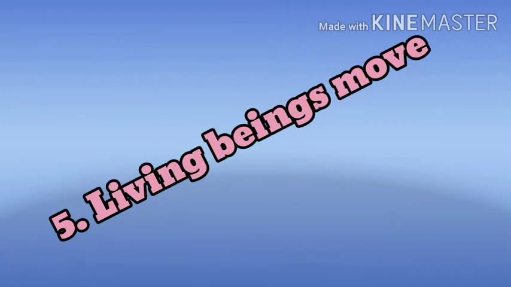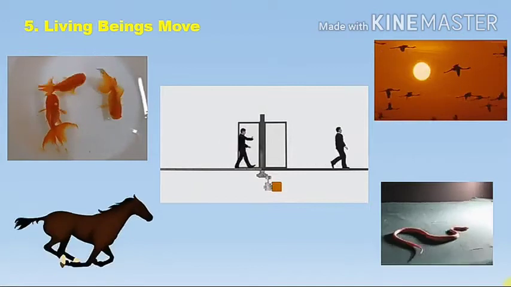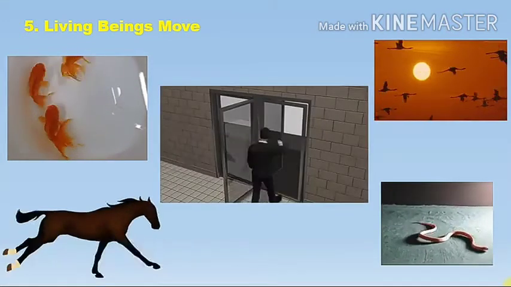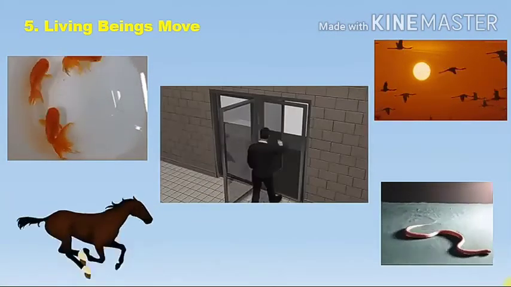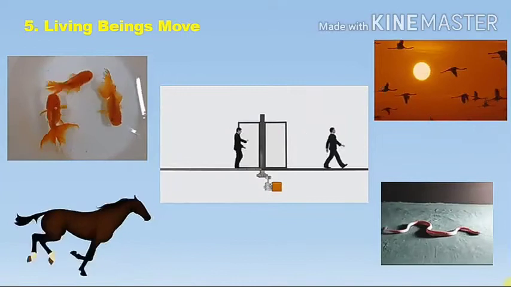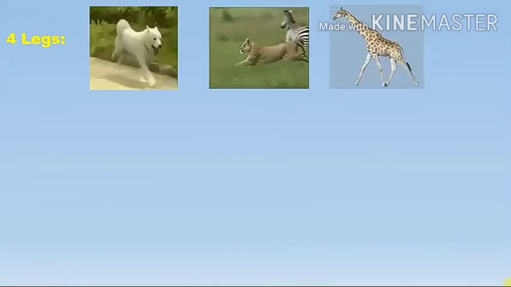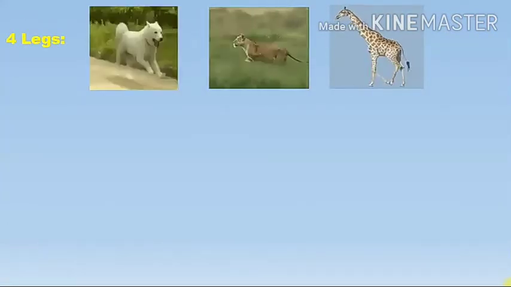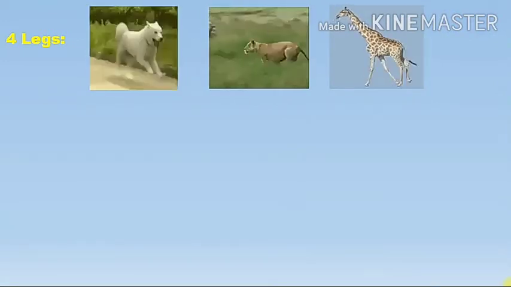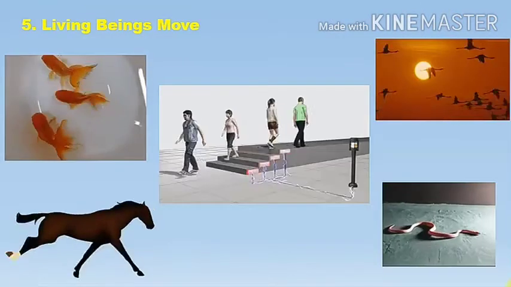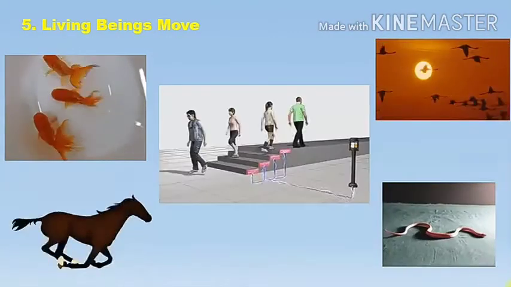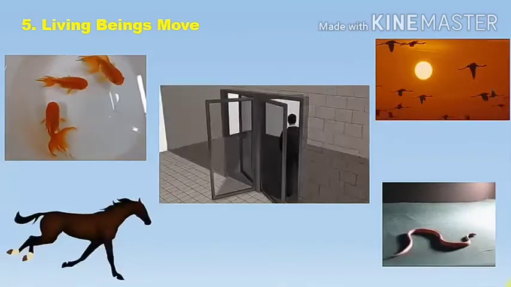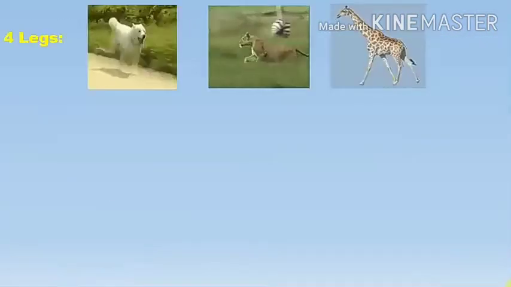The next, fifth characteristic of living beings is that living beings move. Students, observe this picture. All these are related to movement. Movement is a special living characteristic of animals. Animals move from one place to another. They have special organs for this. Some animals use 4 legs, like a dog, giraffe, cheetah.